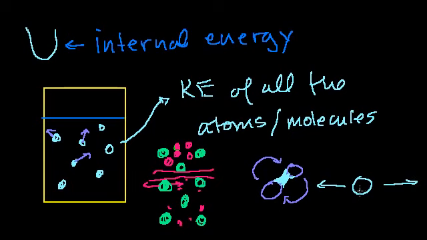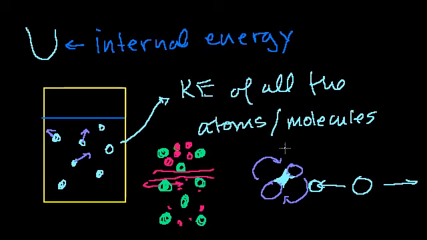When it's in the middle point, it has a lot of kinetic energy. But at this point right here, when it's about to go back, it's completely stationary for a super small moment. And at that point, all of its kinetic energy is potential energy. Then it turns into kinetic energy, then goes back to potential energy again. It's kind of like a pendulum, or it's actually harmonic motion.